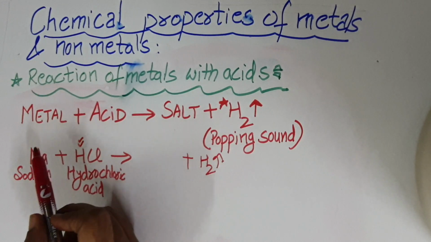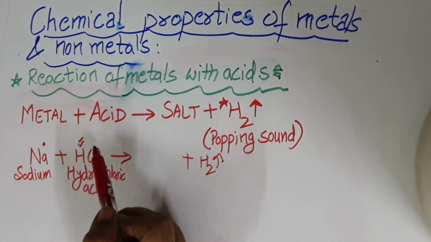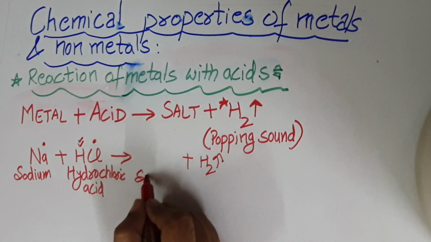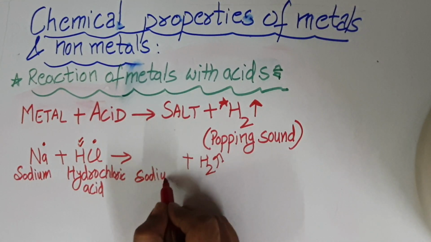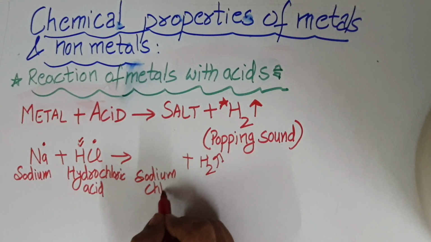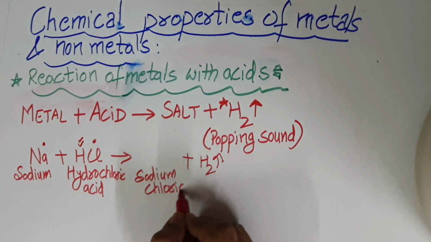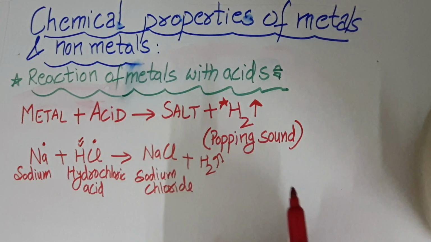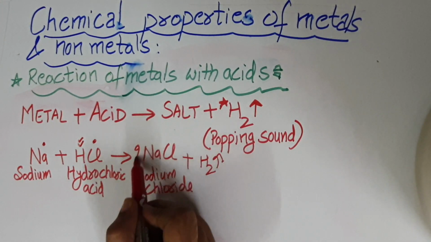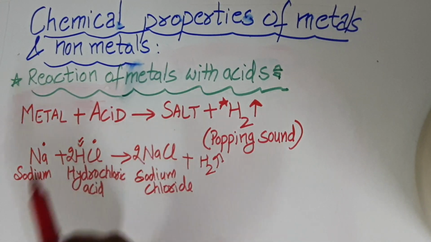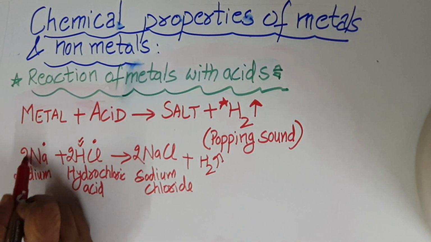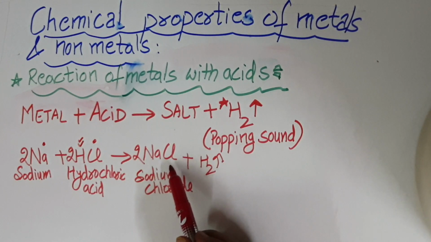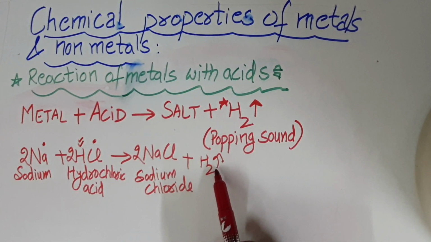What is left is sodium and chlorine. The compound formed is sodium chloride, and the formula for sodium chloride is NaCl. To balance this reaction, put 2 and 2 and 2 over here. So the reaction is balanced: salt, sodium chloride, and liberation of hydrogen gas.